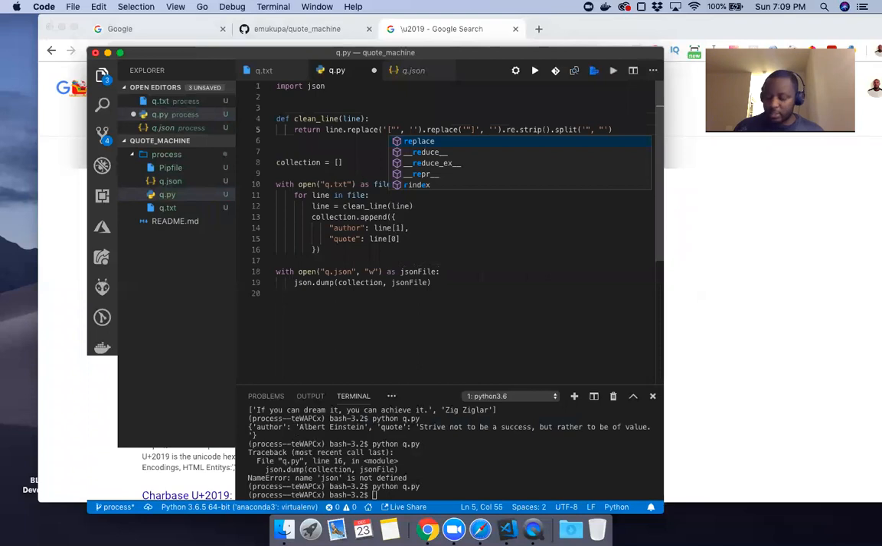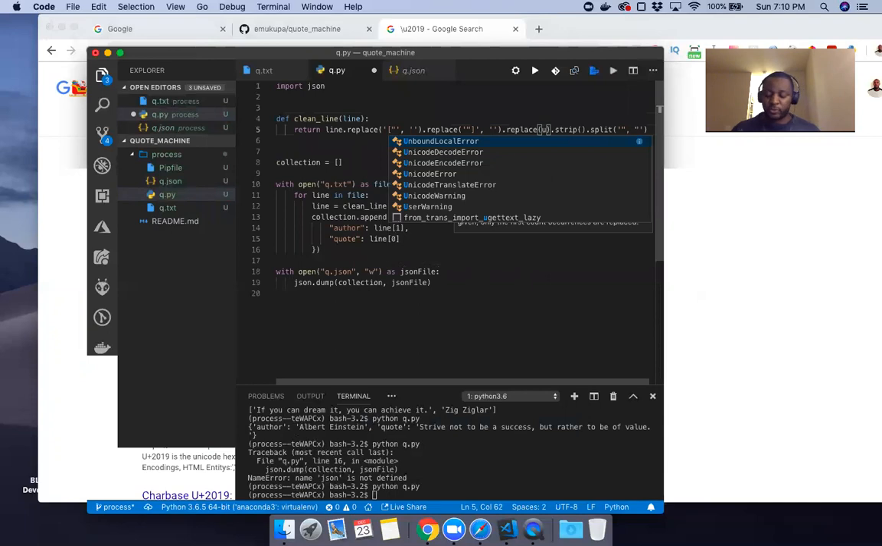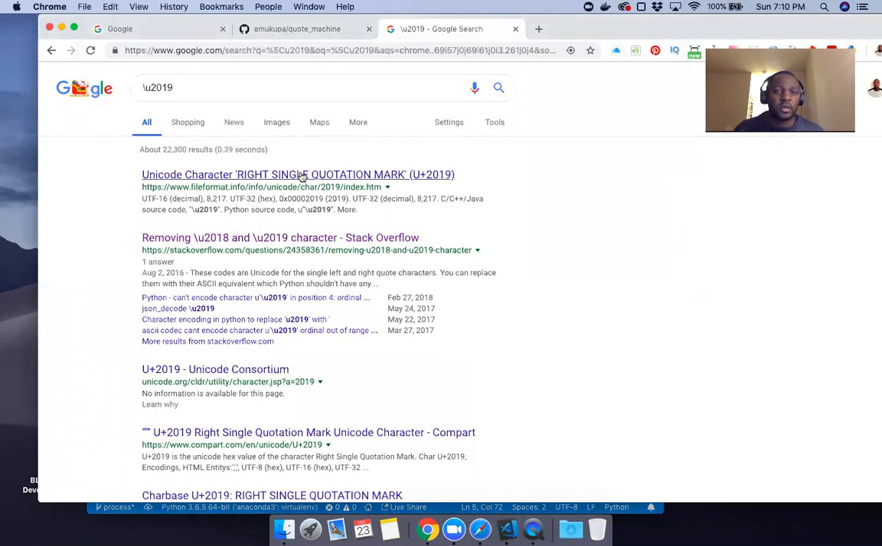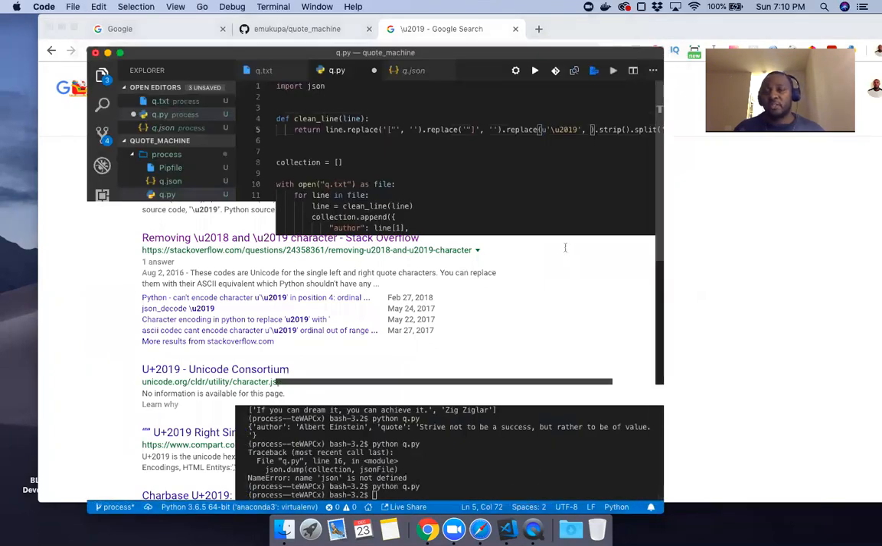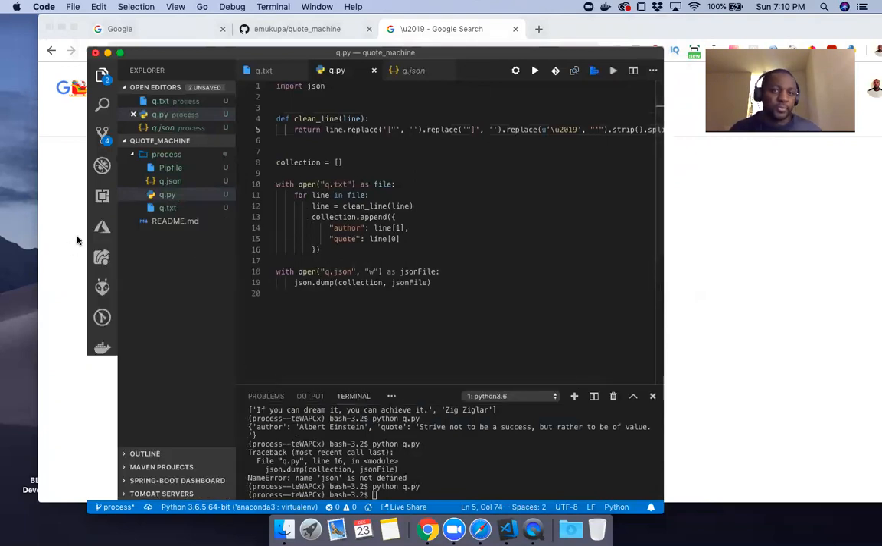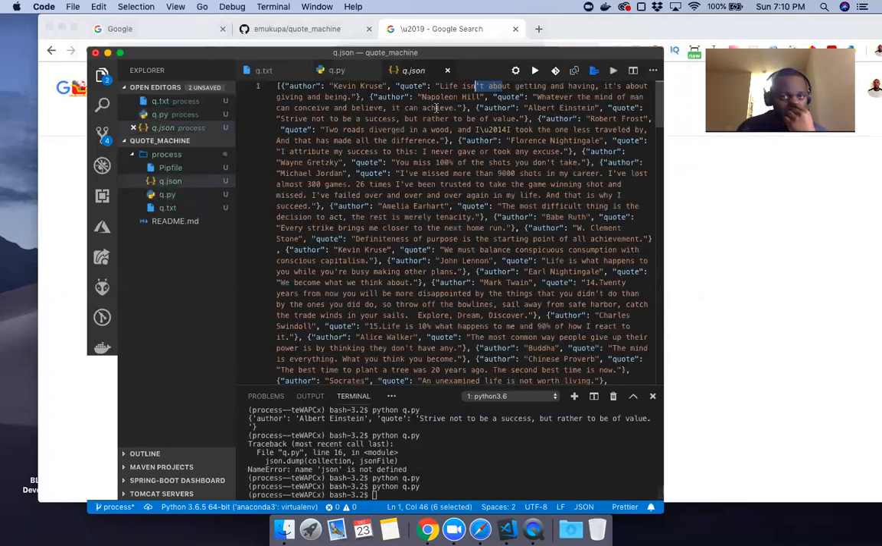I'm going to say replace. But if you're going to replace a Unicode character in Python, you have to use a U. And then I'm going to replace that Unicode character with said right quotation marks. In Google, it said right single. But since we're replacing single, then we're going to use double quotation marks to encapsulate that single quotation marks. And then let's run the script again. Right, so easy, that one is gone.